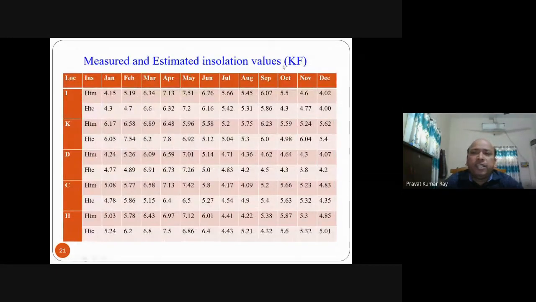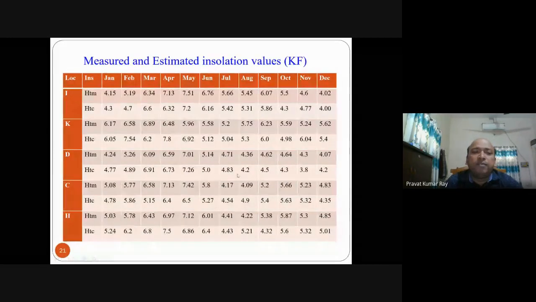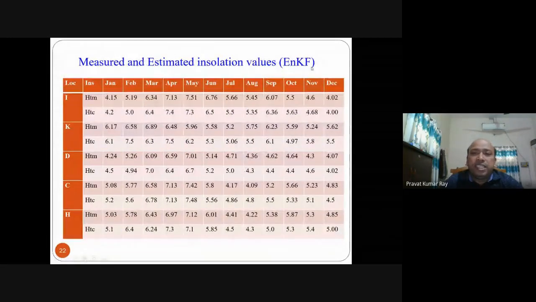Then this is for the Kalman filter. Before applying the ensemble Kalman filter, I applied only the Kalman filter, and these are the different estimated or forecasted values. These are the accurate values for, say, 5 locations that we first forecasted. Data was taken from 12 locations and forecasted for 5 locations. This final one is using the ensemble Kalman filtering algorithm.